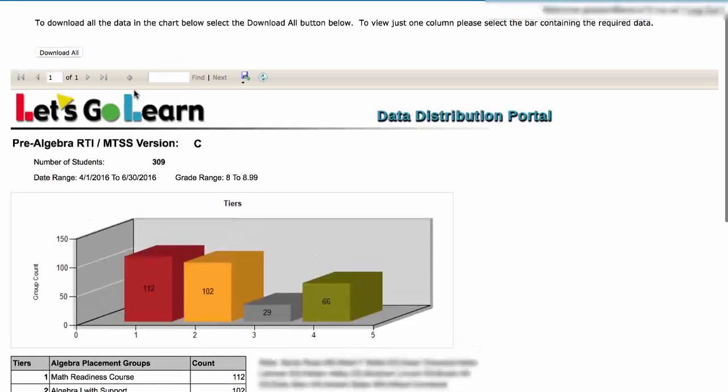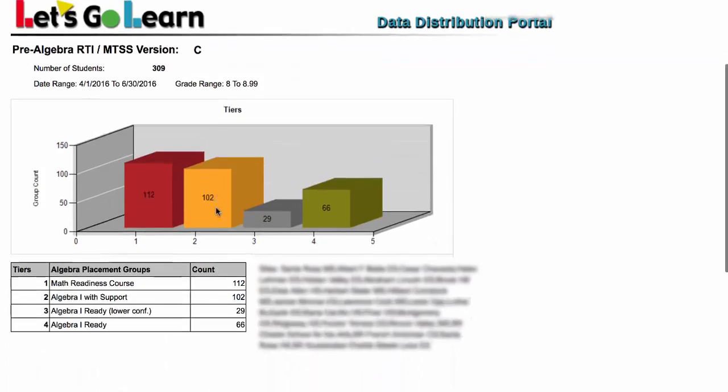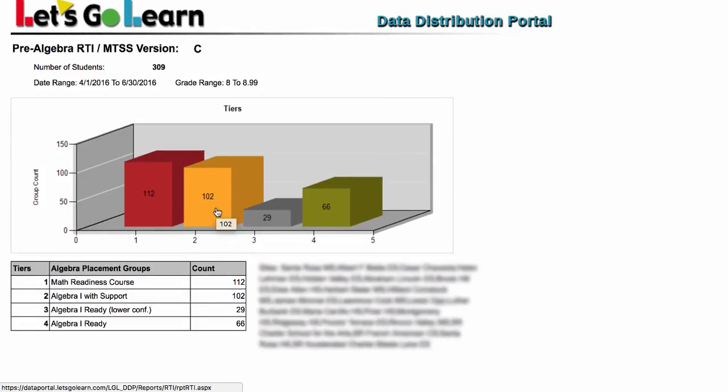Again, I can click on the columns to see the list of students. Or, of course, I can come up to the very top, click the Download All button, and I get an Excel extract of all of my students with their groupings. Now, just be aware, even though this is RTI, this is not your traditional Tier 1, Tier 2, Tier 3. We actually are giving you a few more groups because these are diagnostic reports, right? A simple 1 through 3 is great for screening, but this is a diagnostic report being used to place students into freshman courses. We can customize all this for your district, so it's something you have a discussion with your Let's Go Learn customer success specialist, and we could figure out what your needs are.